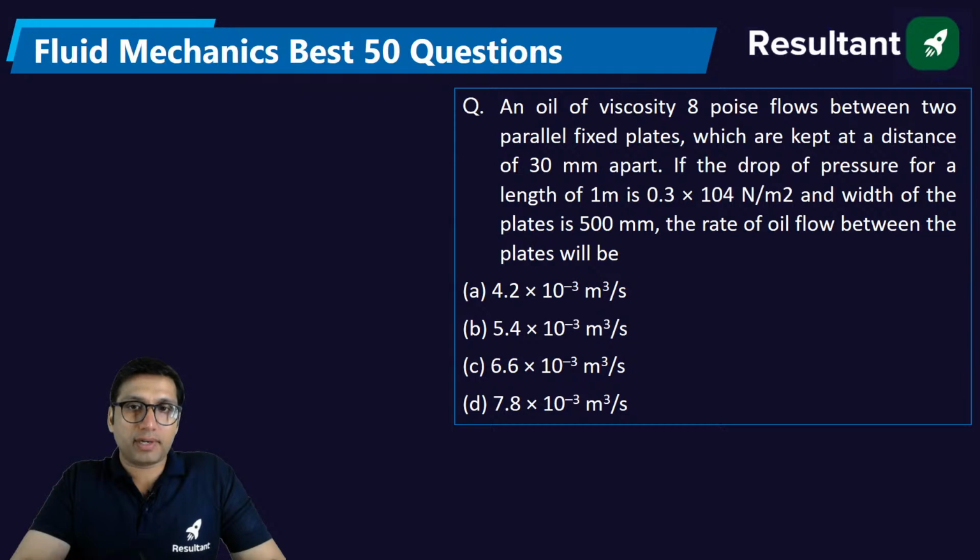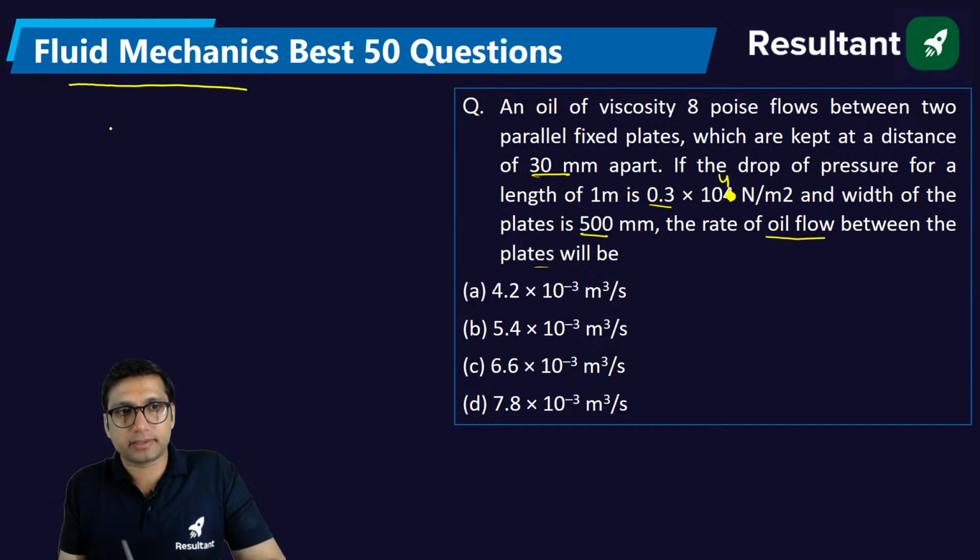An oil of viscosity 8 poise flows between two parallel fixed plates which are kept at a distance of 30 mm apart. If the drop of pressure for a length of 1 meter is 0.3 into 10 power 4 Newton per meter square and the width of the plate is 500 mm, the rate of oil flow between the two plates will be. So we are having two parallel fixed plates. This question came in engineering services exam. This is a previous year question of engineering services.